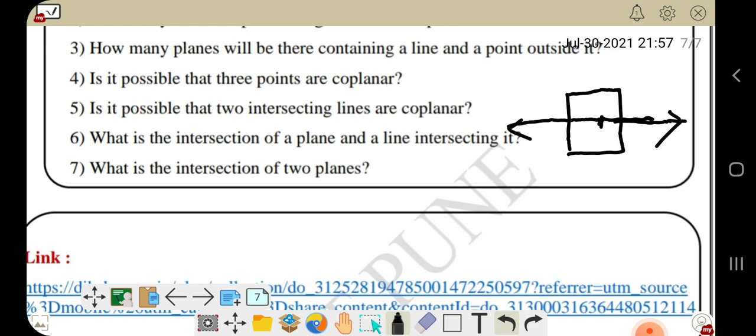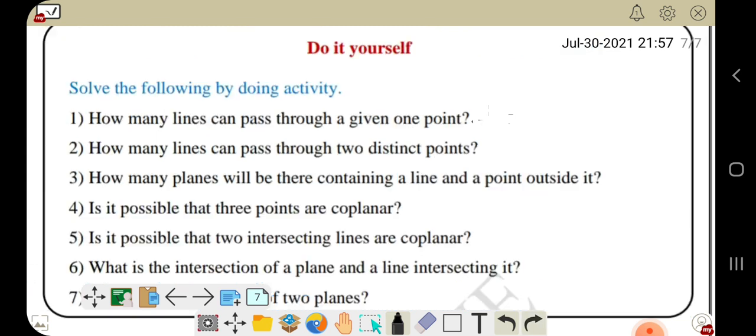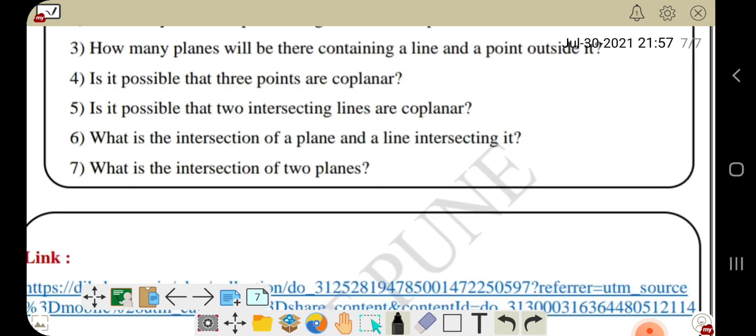See here, there is a certain point at which this line is intersecting this plane. So our answer is a point. Point is the intersection of a plane and a line intersecting it.